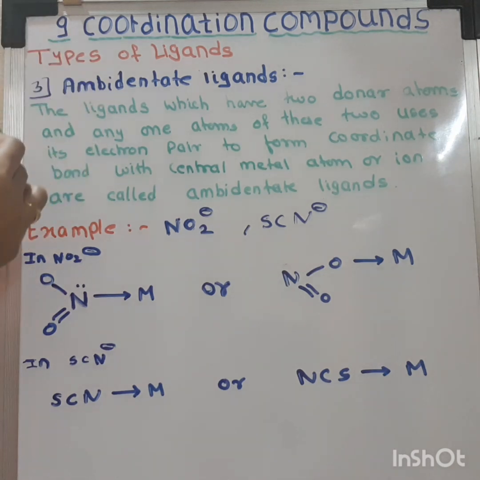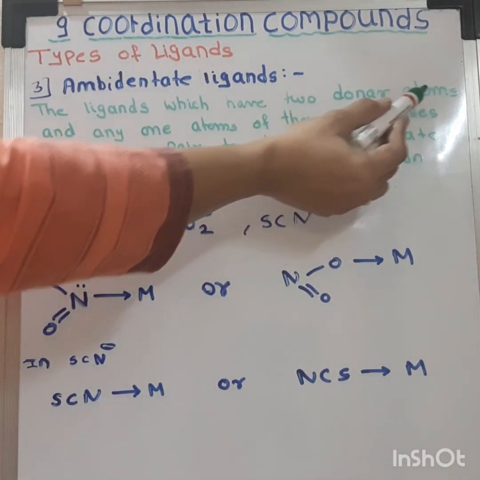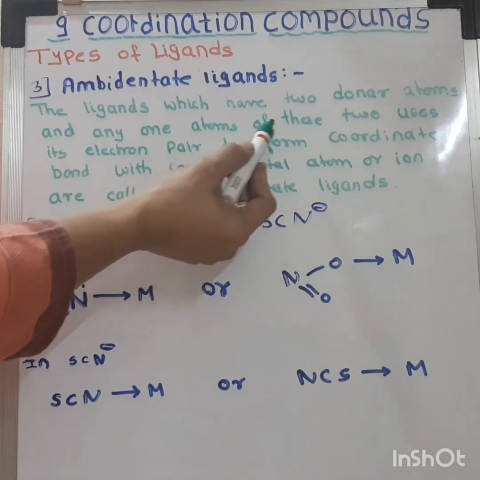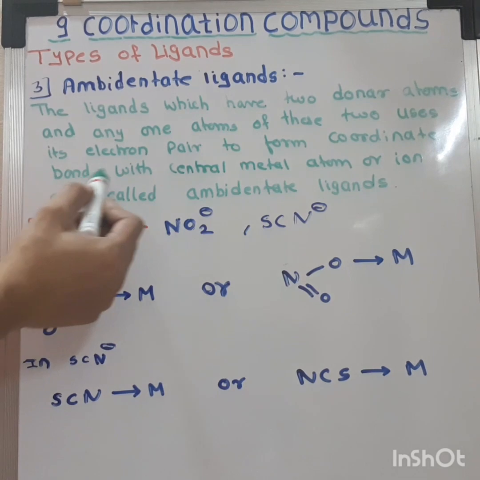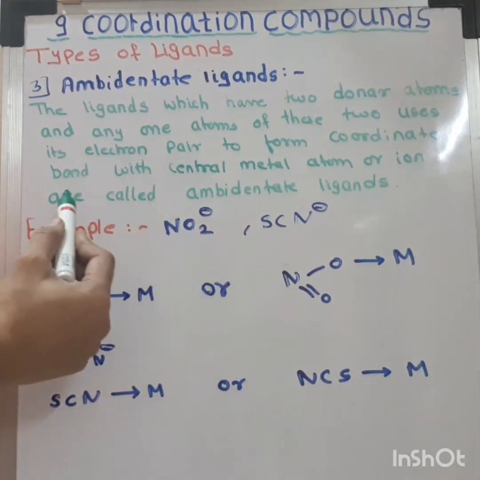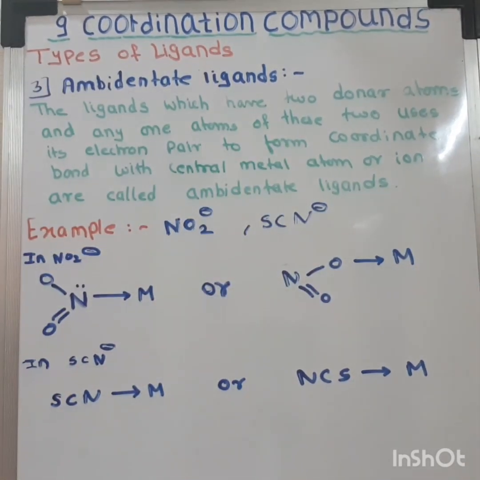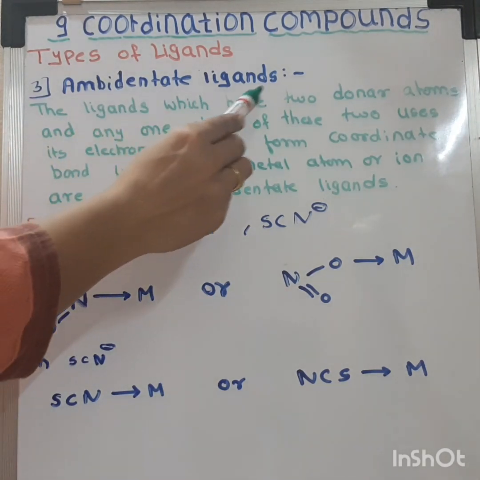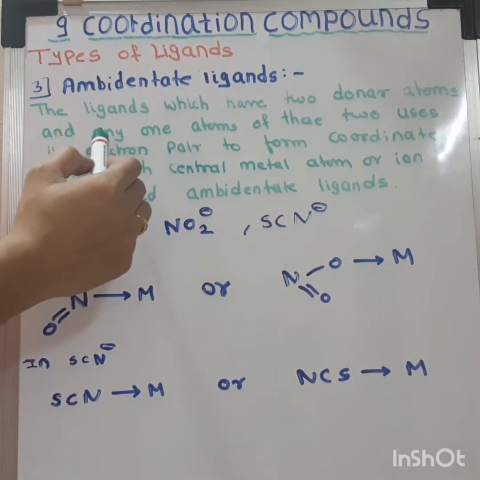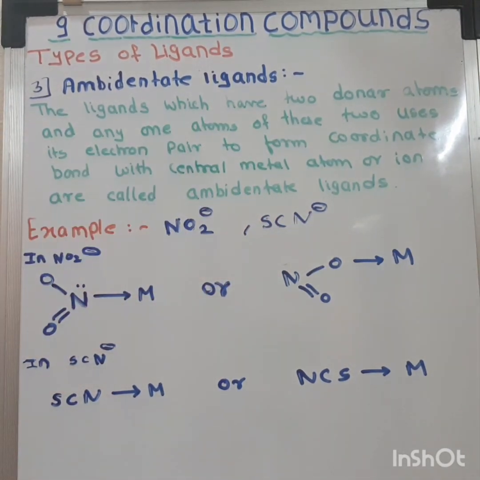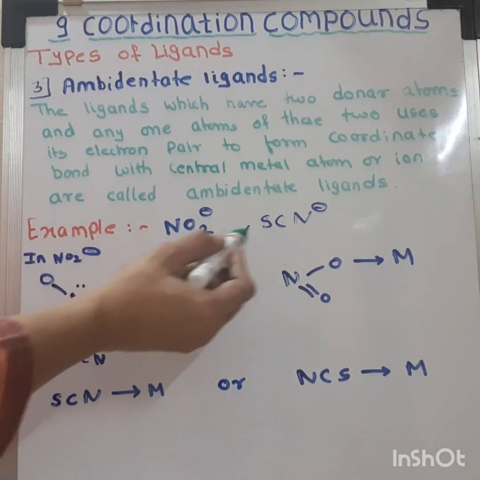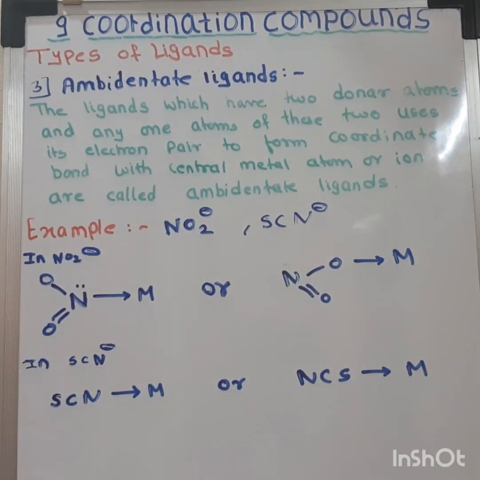Ambidentate ligands are ligands which have two donor atoms, but at a time only one atom uses its electron pair to form a coordinate bond with the central metal atom or ion. Examples: NO2 and SCN minus.